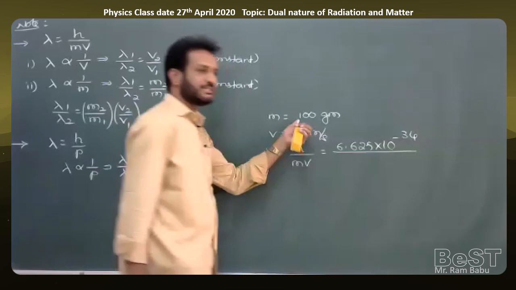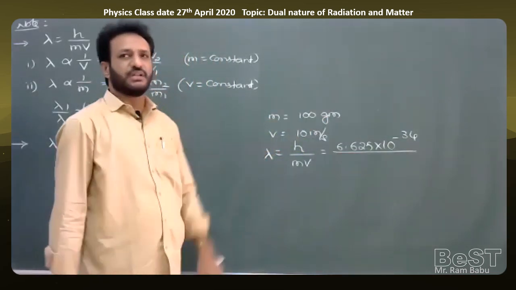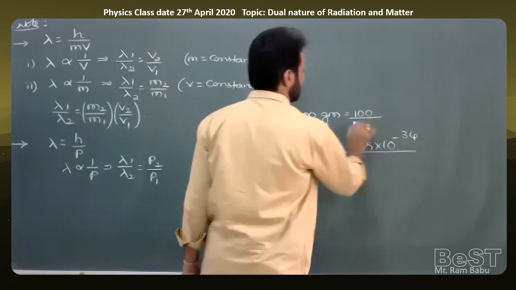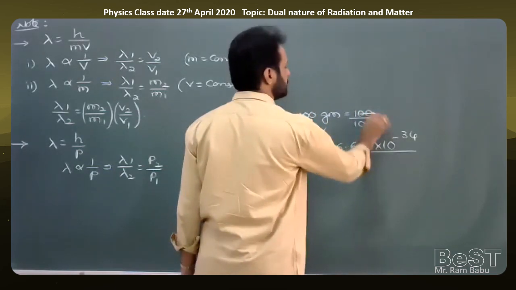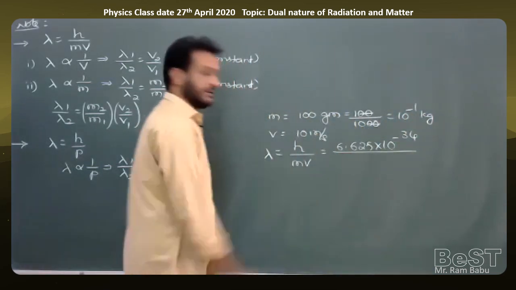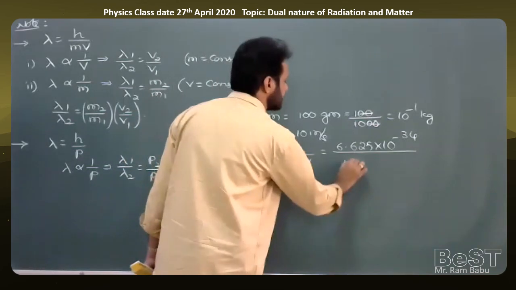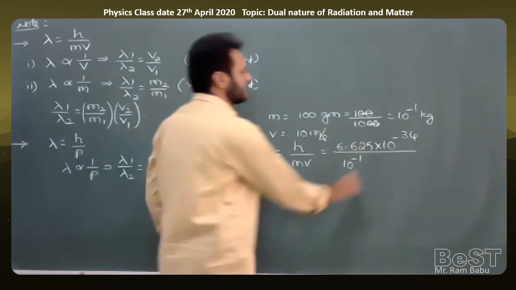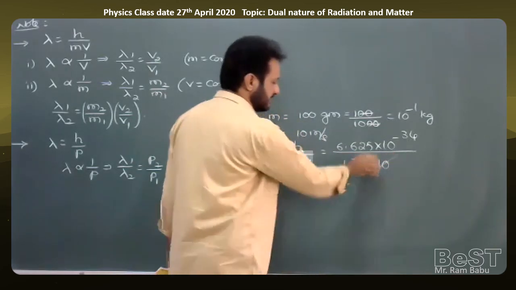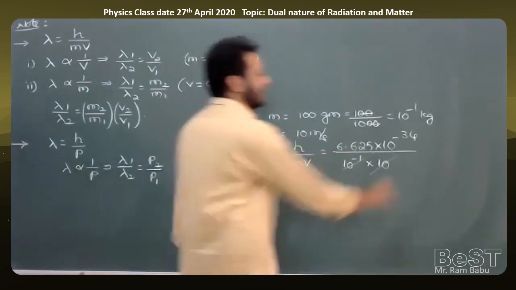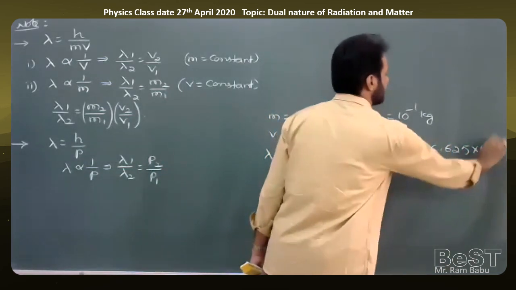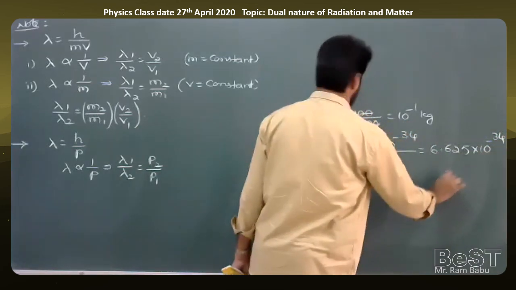Here 100 grams is given. We need to convert into kilograms. That is equal to 100 by 1000. Two zeros get cancelled, only 10 power minus 1 kg. So mass is equal to 10 to the power of minus 1, into the velocity of the ball, which is 10 to the power of plus 1. So both 10 power minus 1 and 10 power plus 1 get cancelled. Then the value we get is 6.625 into 10 to the power of minus 34 meter.